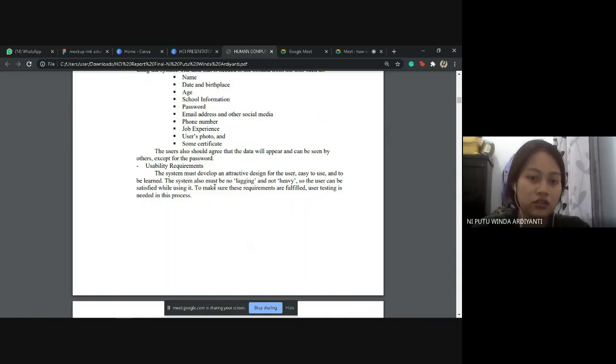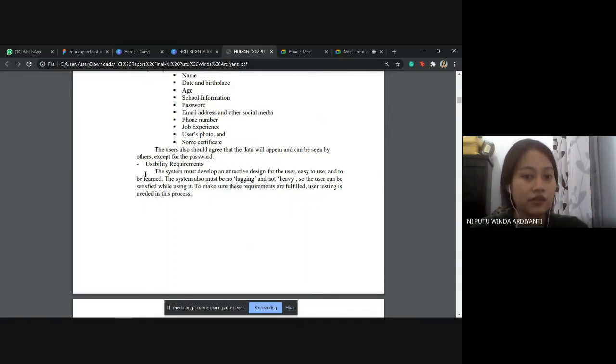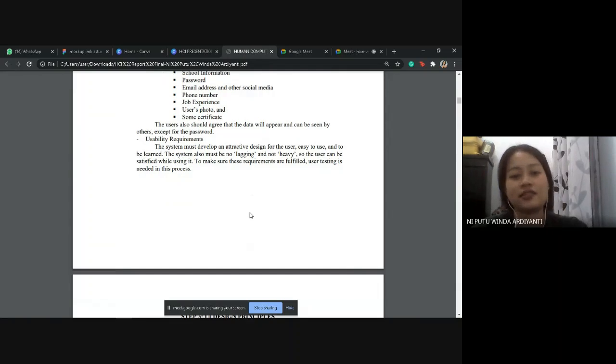We also have the usability requirements, where the system must have an attractive design that is easy to use and to learn. The system also must not lag and must not be heavy, so the user can be satisfied while using it. To make sure these requirements are fulfilled, user testing is needed in this process.